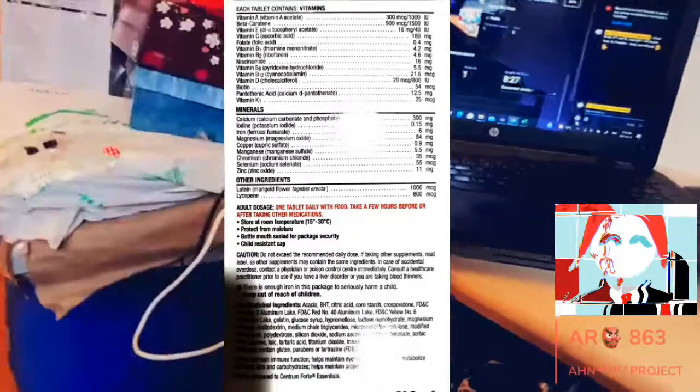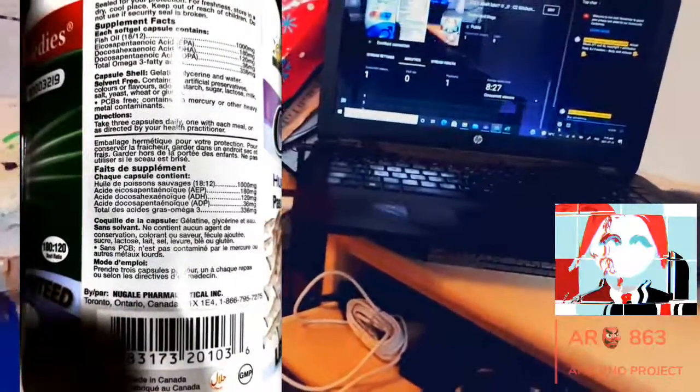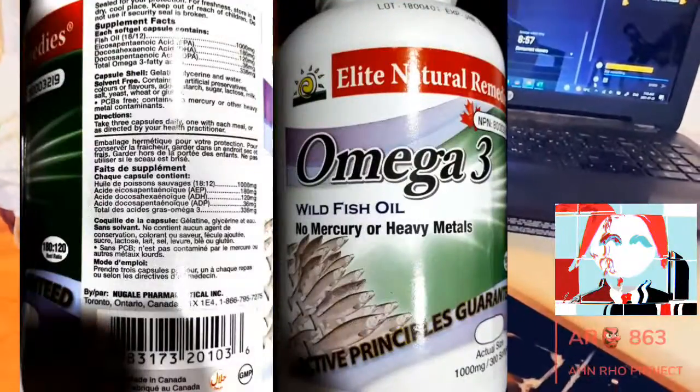So I decided to take a photograph, a snapshot, a scan, not a photograph, a scan of this, as well as this omega-3. So that's from Centrum Men's. This is Elite Natural Remedies omega-3 wild fish oil.